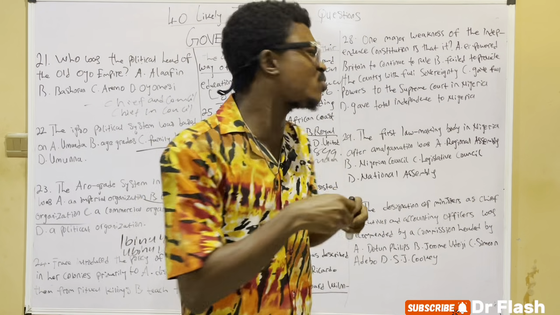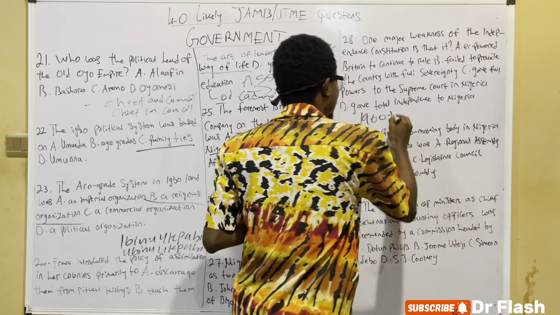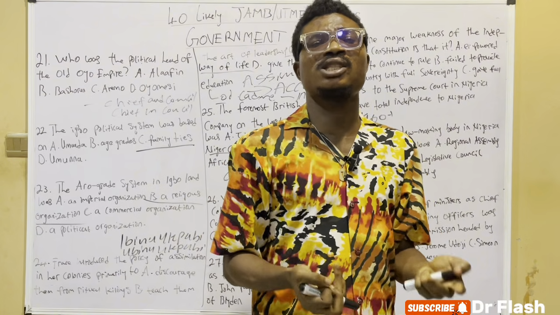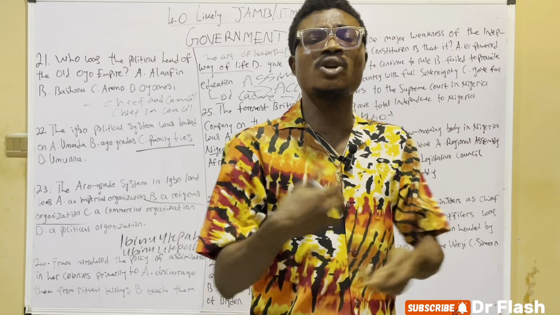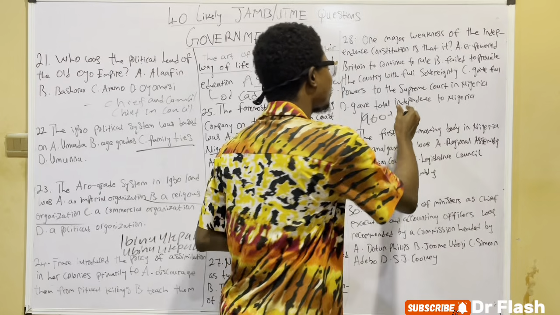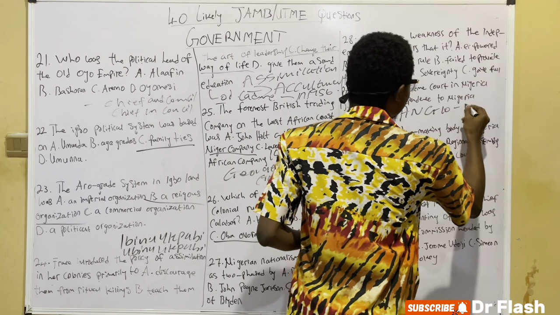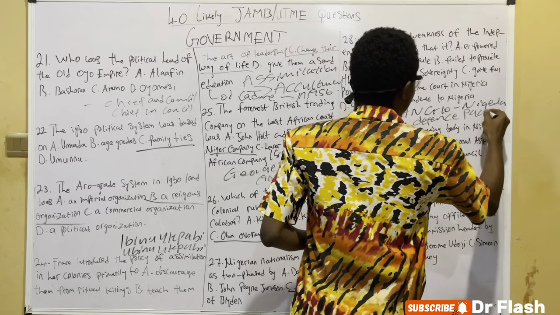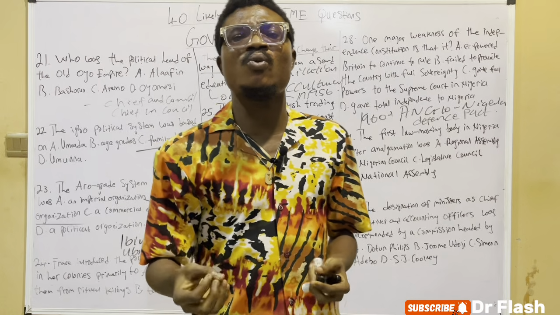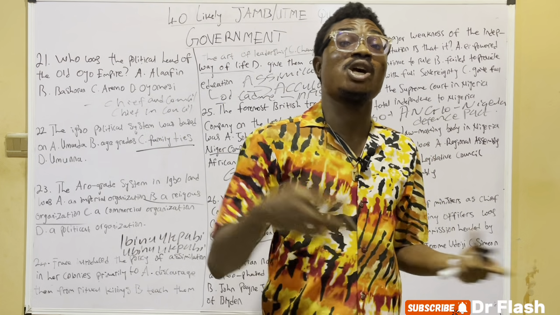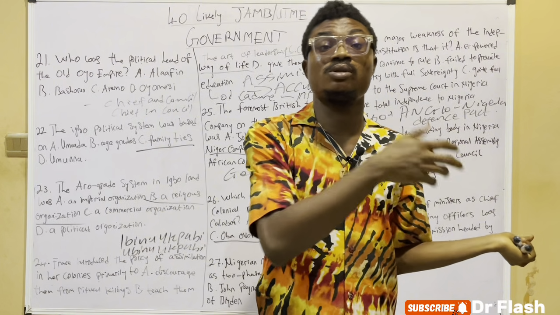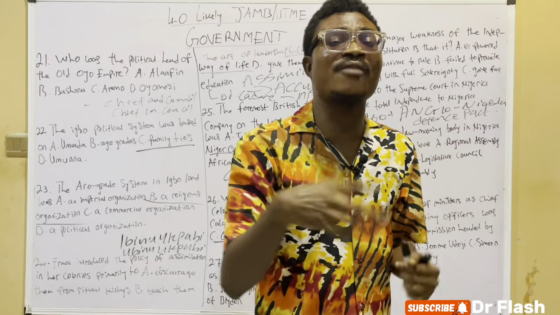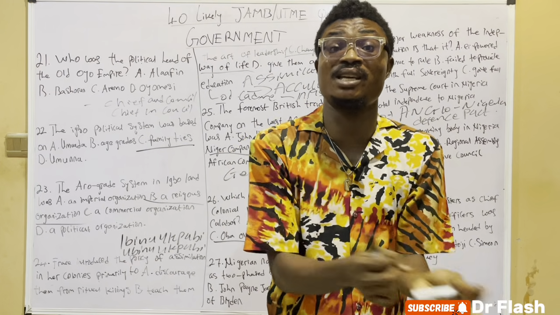Because in 1960, on October 1st, when Nigeria gained independence, the Europeans also came to Nigeria and said, okay, let us sign an agreement. Which agreement? The Anglo-Nigerian Defence Pact. The Anglo-Nigerian Defence Pact was an agreement between the Europeans and the Nigerian leaders, Obafemi Awolowo, Nnamdi Azikiwe, and Tafawa Balewa. The agreement was that the Europeans wanted to test their aircraft in our airspace, and our Nigerian leaders accepted it in 1960.